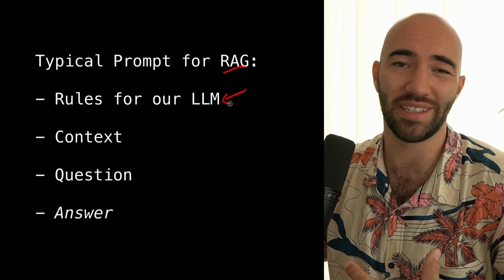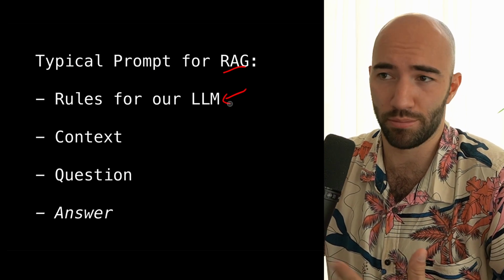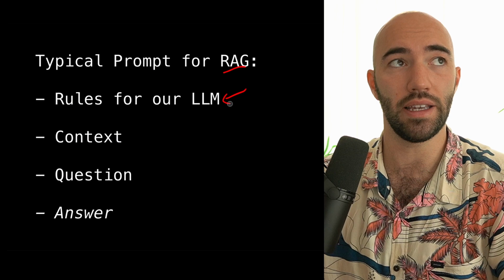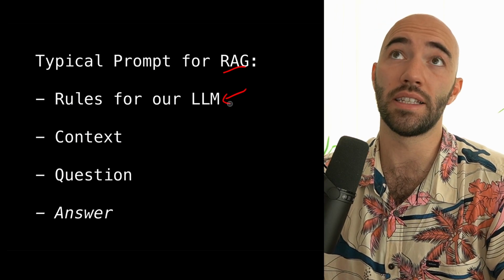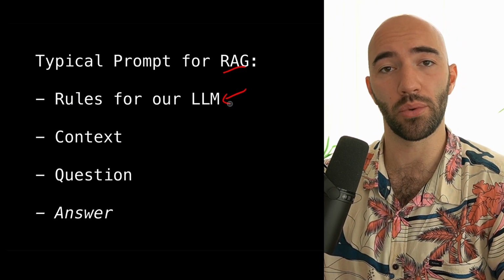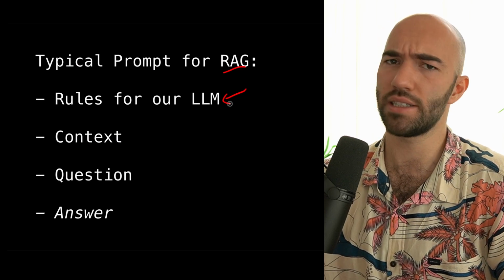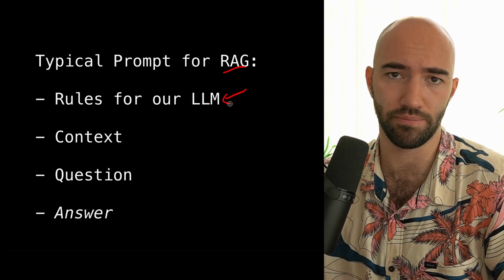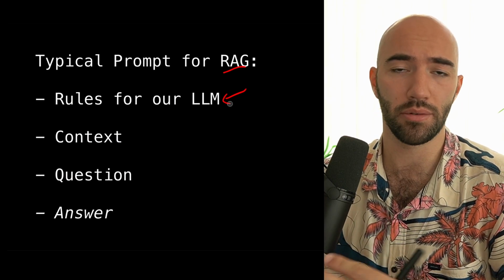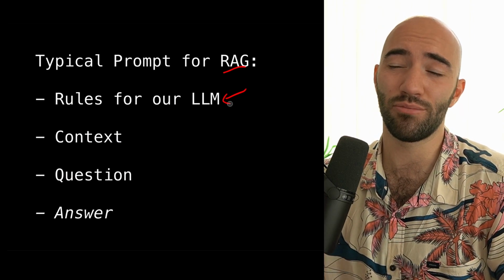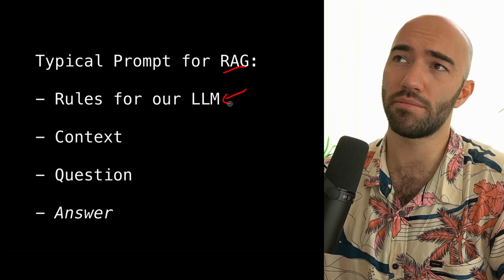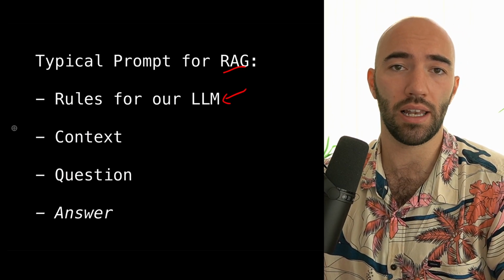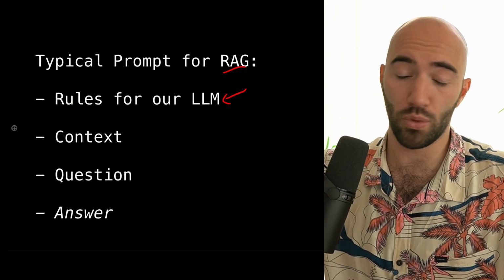Our typical prompt for RAG, or Retrieval Augmented Generation, will include rules for the LLM, and you will see this in most prompts, if not all. This part of the prompt sets up the behavior of the LLM. That is how it should be responding to user queries, what sort of personality it should be taking on, what it should be focusing on when it is responding, and any particular rules or boundaries that we want to set. Really, we're trying to provide as much information as possible to the LLM about what we're doing.